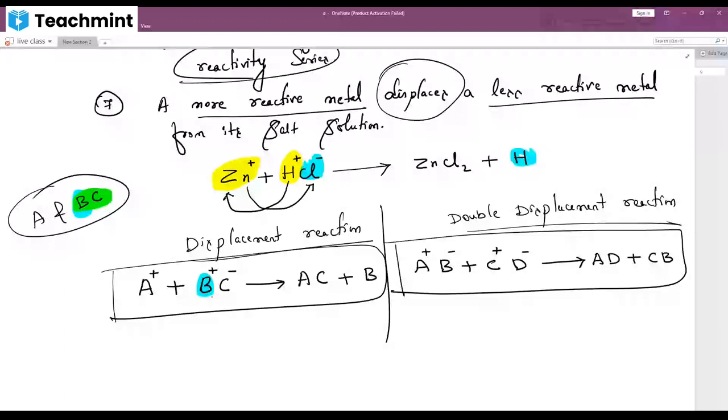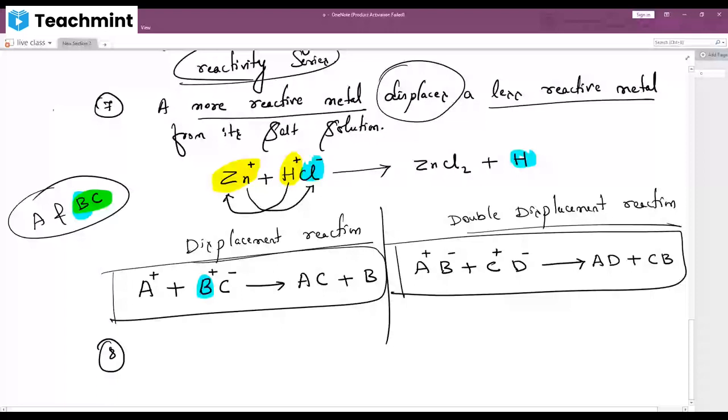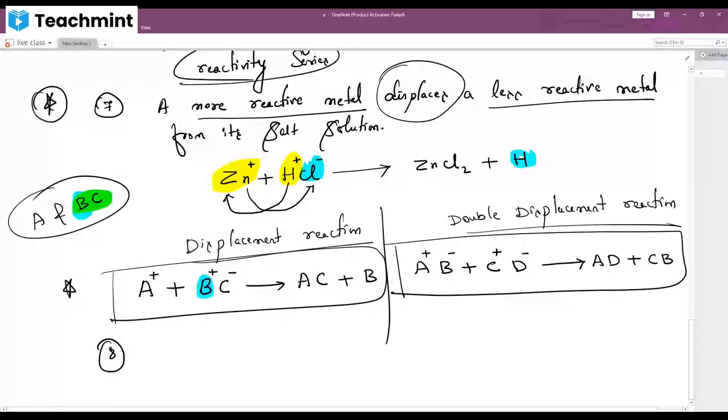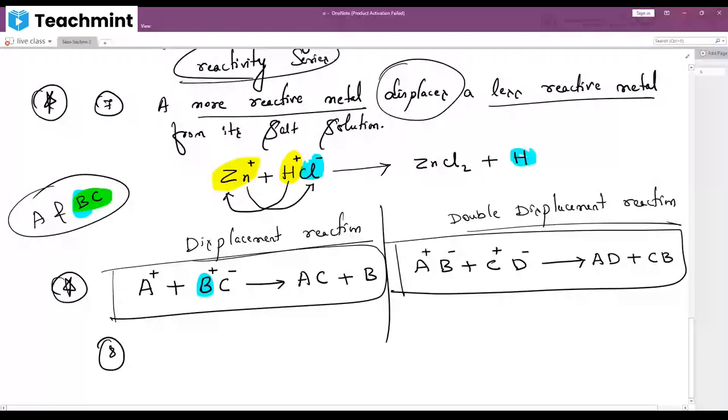Any doubts? What is the difference? And remember, children, based on this topic any kind of question can come. Very, very, very important topic. And believe me, 100% on this topic, instead of A plus BC, they may give you some other alphabets or some other chemical names, and they can ask you the question. But you should be ready for that. Understood?